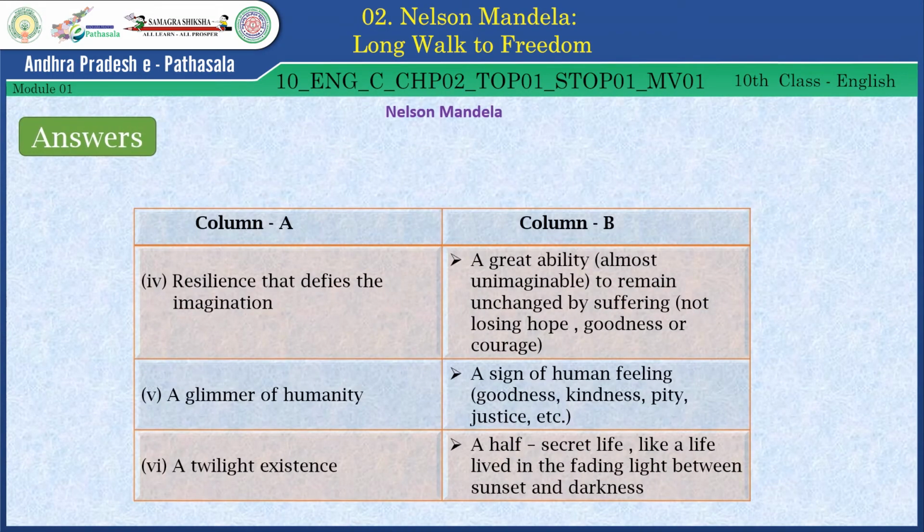Resilience that defies the imagination: a great ability, almost unimaginable, to remain unchanged by suffering, not losing hope, goodness, or courage. A glimmer of humanity: a sign of human feeling, goodness, kindness, pity, justice, etc. A twilight existence: a half secret life, like a life lived in the fading light between sunset and darkness.